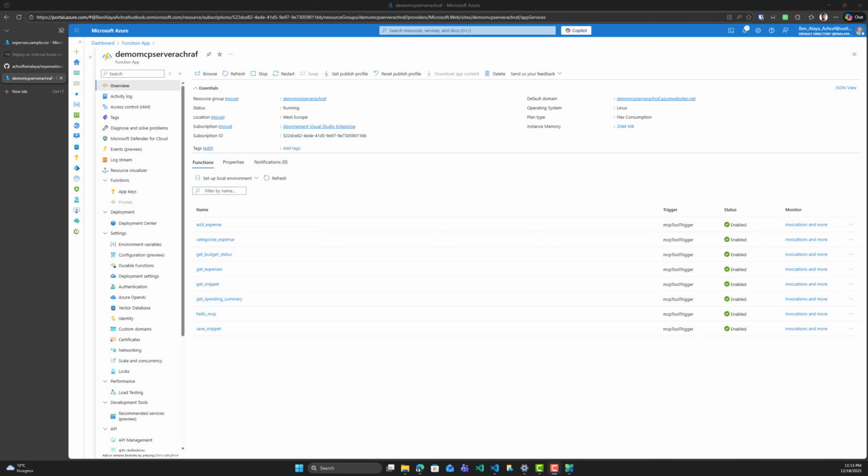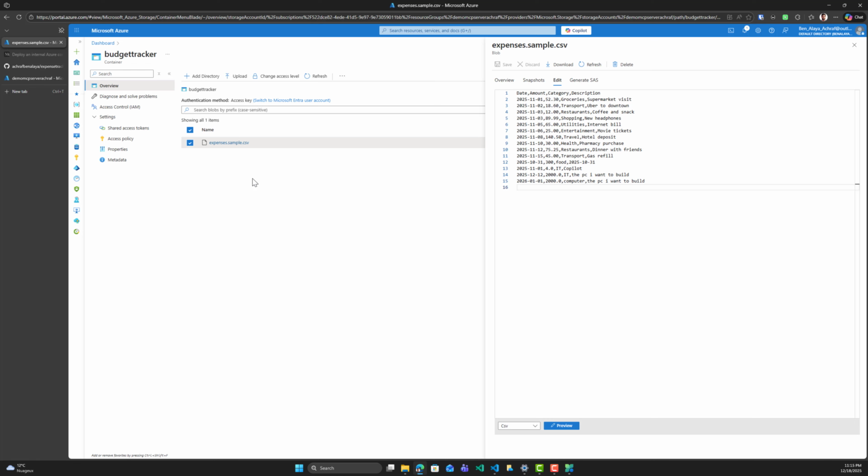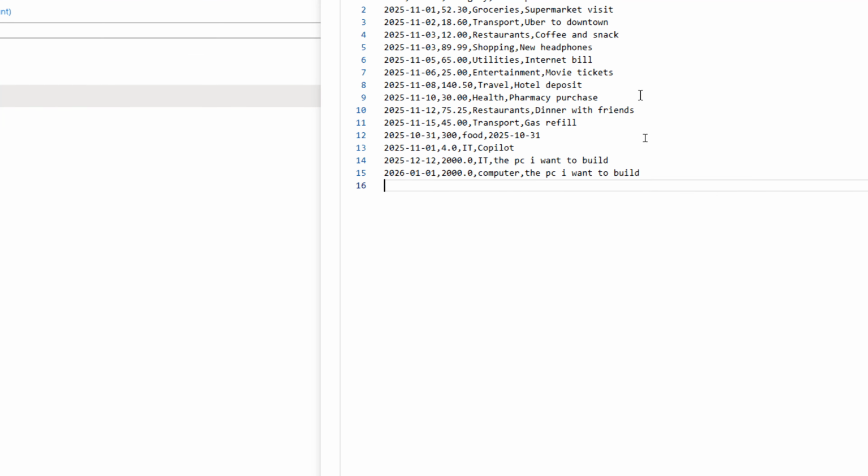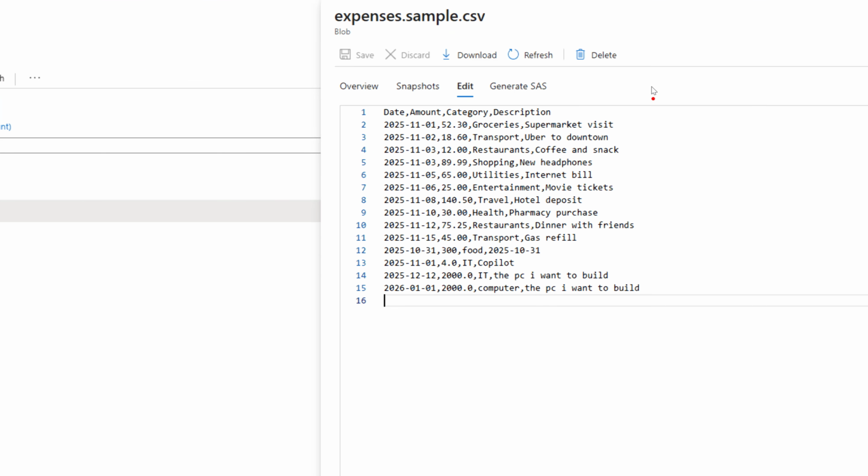So this Azure function also is connected to a storage account inside my subscription here. And this storage account contains a container, and inside this container there is a blob, a CSV file, and inside this CSV file there is this data right here. So it contains this list. This list contains a table that has date, amount, category, and description.